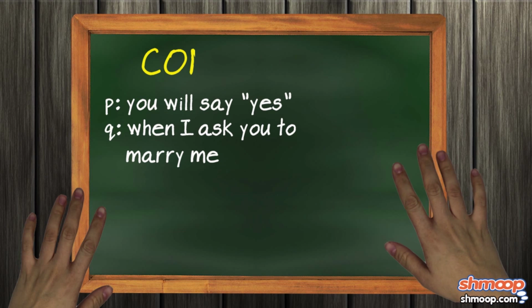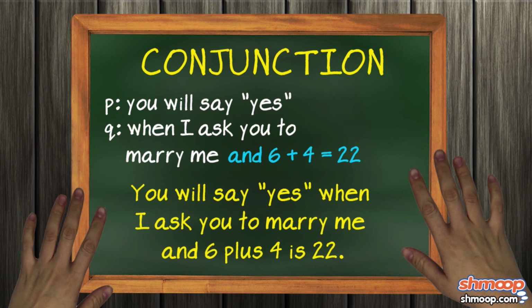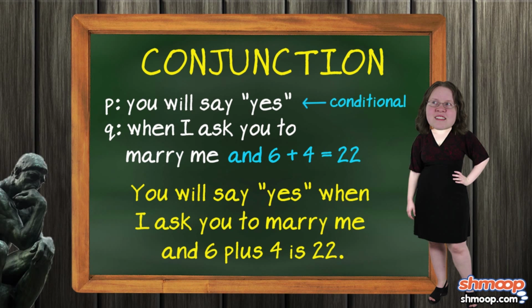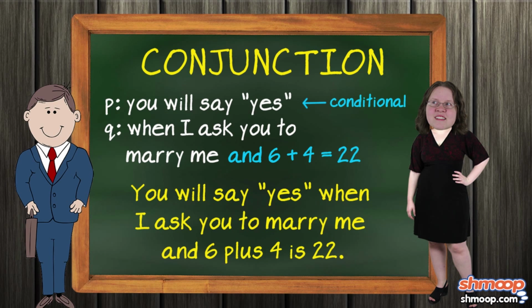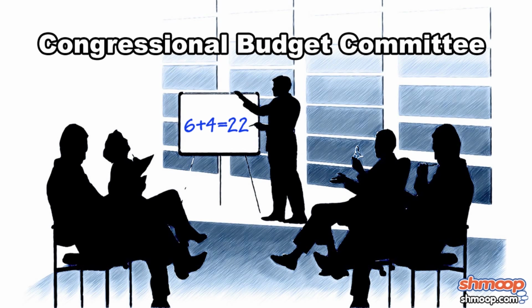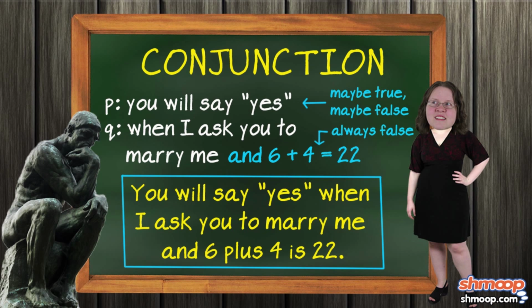The second flavor is called conjunction, as in you will say yes when I ask you to marry me, and 6 plus 4 is 22. Both of these conditions have to be true for the statement to be true. In the first part, there's a conditional element, will she or won't she? But for this statement to be true, she has to in fact say yes when he asks, and he has to work for the Congressional Budget Committee because that's the only place on Earth where 6 plus 4 equals 22. Otherwise, that second element is always false, and so the proposition or statement in toto is false.